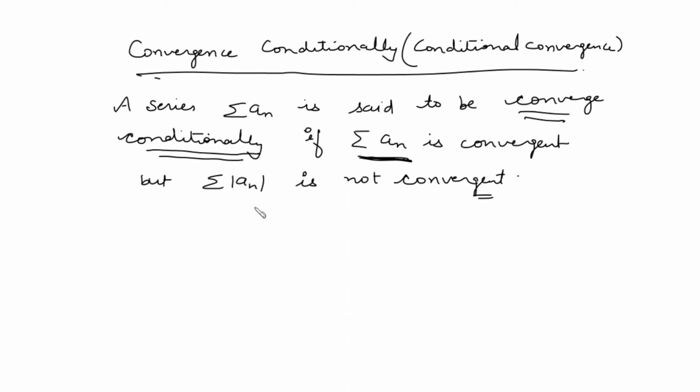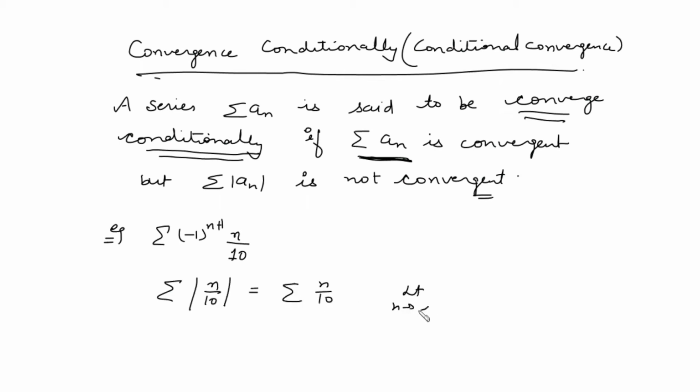If the series of mod a_n is not convergent and the series a_n is not convergent, then we cannot say the series converges conditionally. For example, if you consider a series like this, after taking mod it will become this, and when you find the limit of its nth term, it comes out to be infinity.